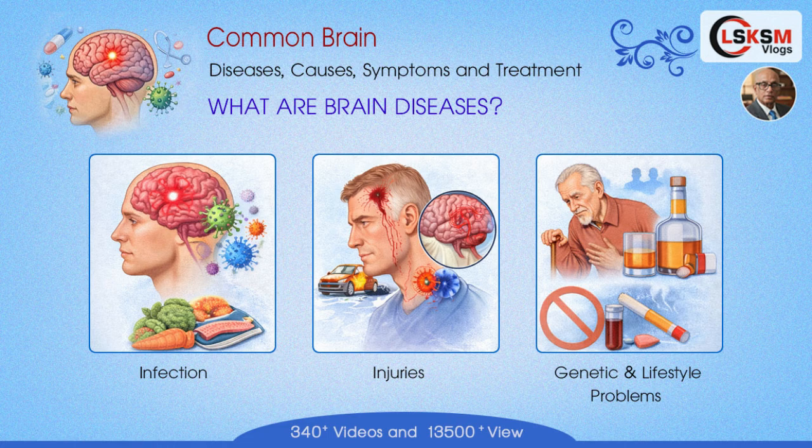What are brain diseases? Brain diseases are medical conditions that affect the structure or function of the brain. They may occur due to infections, injuries, genetic factors, or lifestyle problems. Some brain diseases are temporary, while others can be long-term or life-threatening.